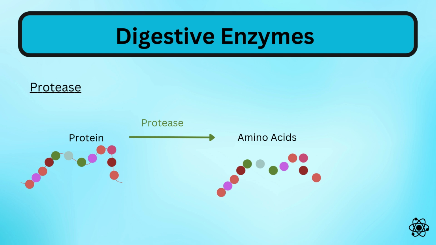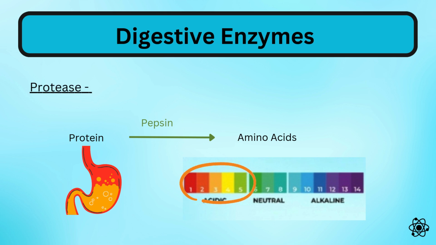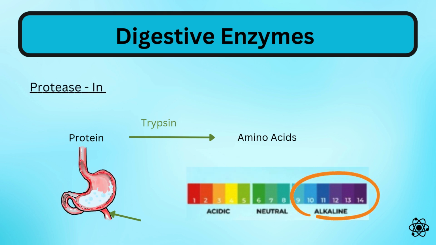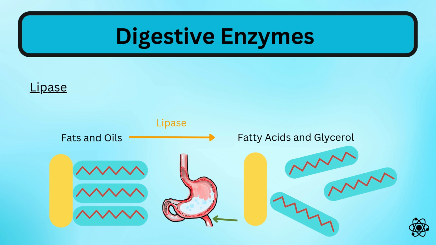The enzyme protease breaks down protein to amino acids. In the stomach, where the conditions are acidic, the protease pepsin breaks down the proteins to amino acids. In the small intestine, where the conditions are alkaline, the protease trypsin breaks down proteins to amino acids. Lipase is the enzyme that breaks down fats and oils to fatty acids and glycerol. This takes place in the duodenum.